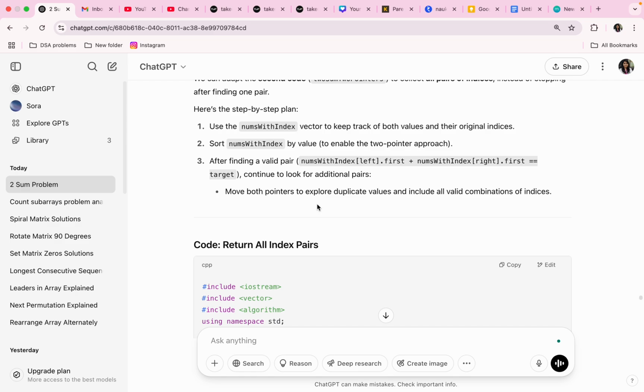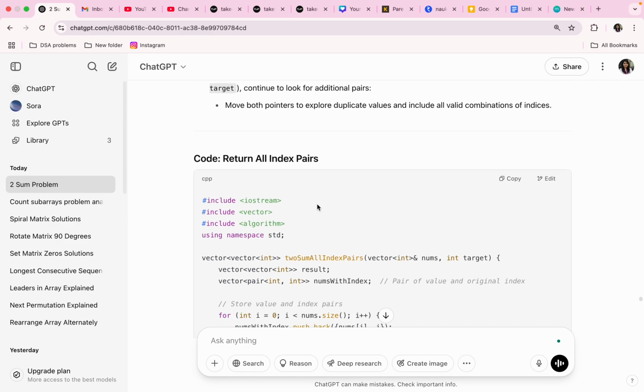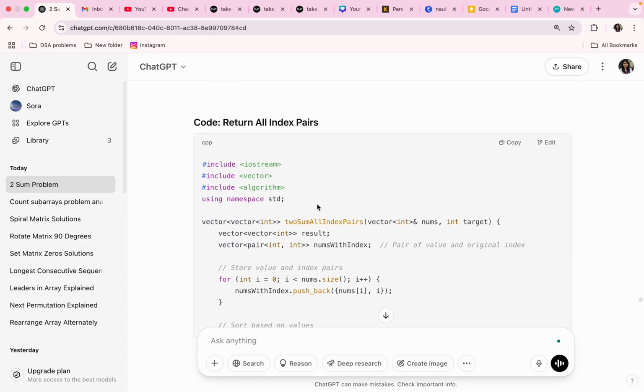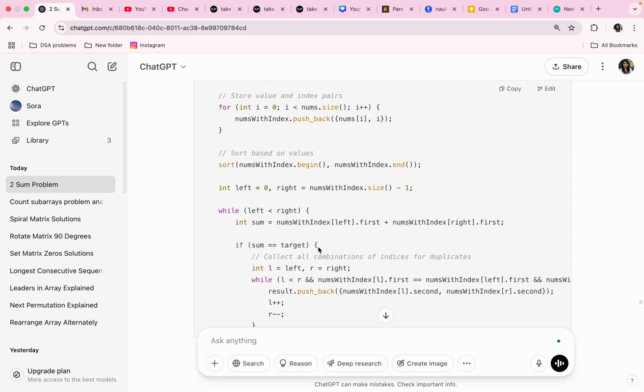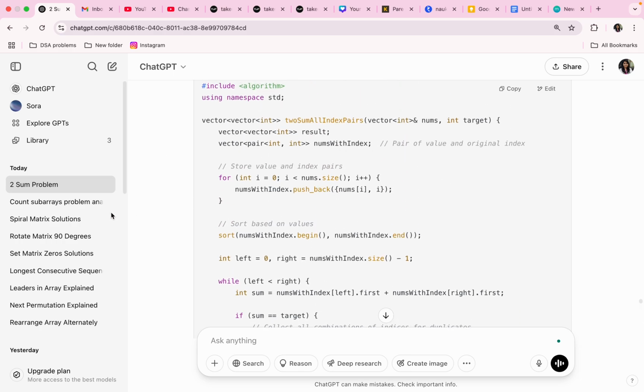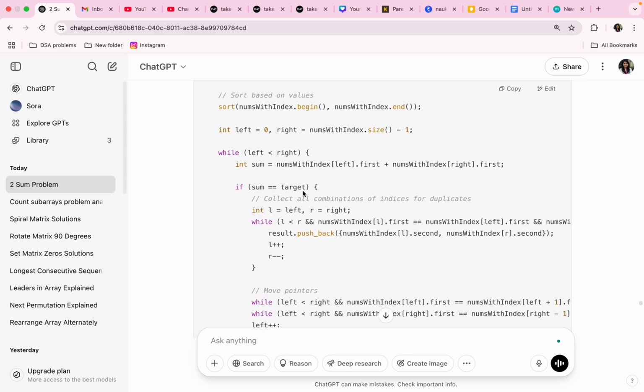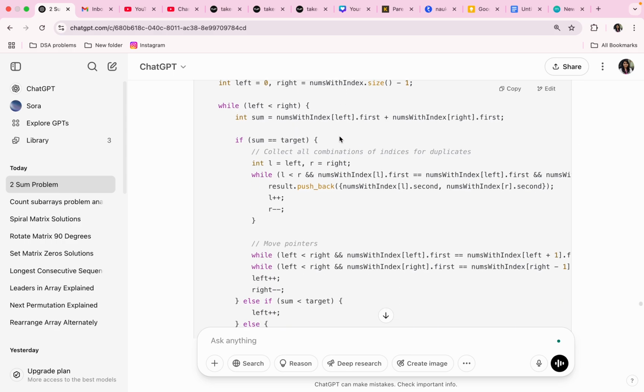Continue to look for additional pairs. Move both pointers to explore duplicate values and include all valid combinations of indices. Okay, we have created a vector, and we have sorted that vector. Now we have created the pointers, left pointer and right pointer. Now while left is less than right, sum equals nums[left].first plus nums[right].first.